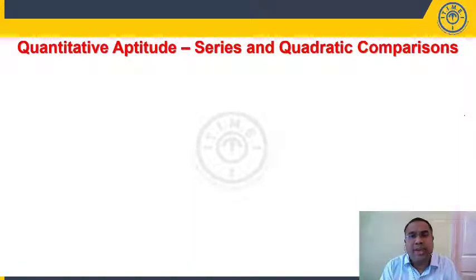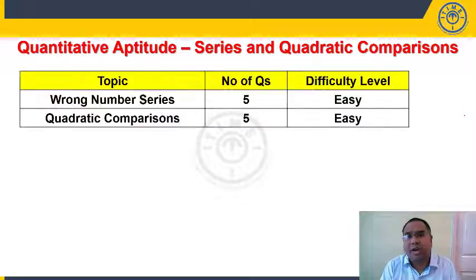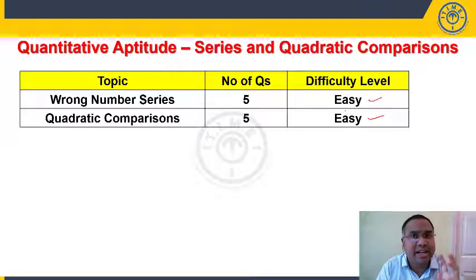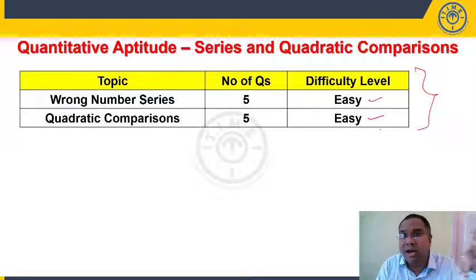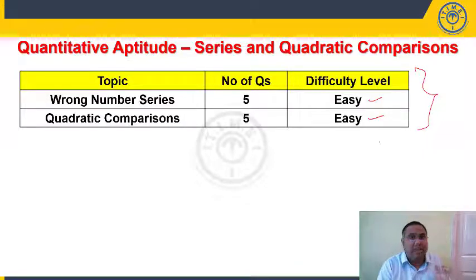Quantitative aptitude, the other two areas are series and quadratic comparisons. We have 5 wrong number series questions which are easy, and quadratic comparison questions which are easy. This is a saving grace for the students. Now the students who started with DI and did not attempt this, I am saying you have missed out on the easiest part of your section. These two are easy, these two are scoring areas. You cannot afford to lose marks in these two sections.